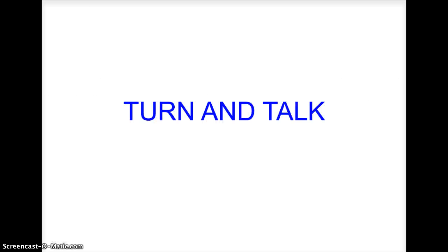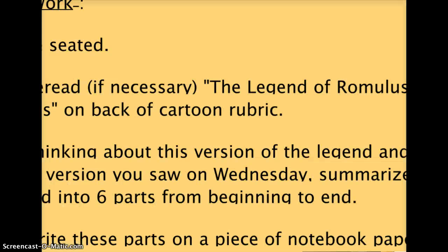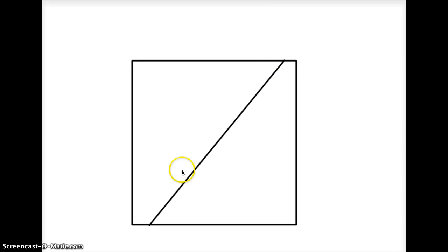Now, if you feel like you need more than 6 squares, then you can use a square and just cut it in half. Take a ruler and make 2 parts out of it. Just make sure you tell the story completely. The very last thing you need to say is, and that's how Rome was founded. Or, and that's how Rome got its name. You have to finish the story.